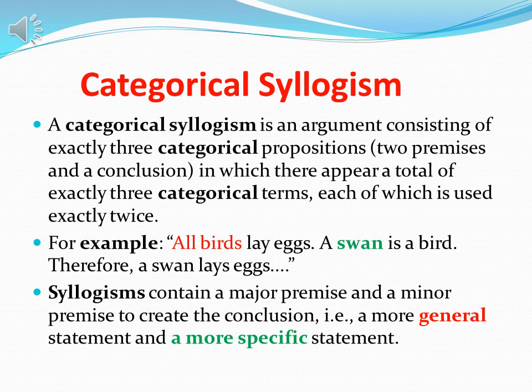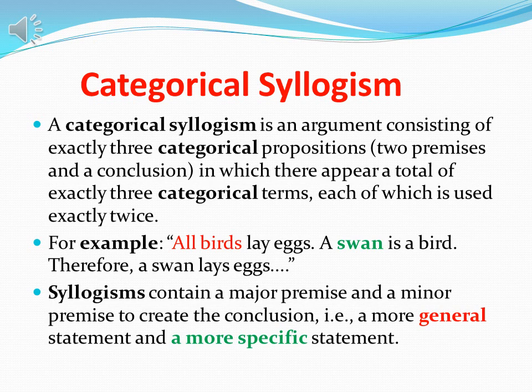A categorical syllogism is an argument consisting of exactly three categorical propositions, two premises and one conclusion, in which appear a total of exactly three categorical terms, each of which is used exactly twice. For example, all birds lay eggs. A swan is a bird, therefore swans lay eggs.